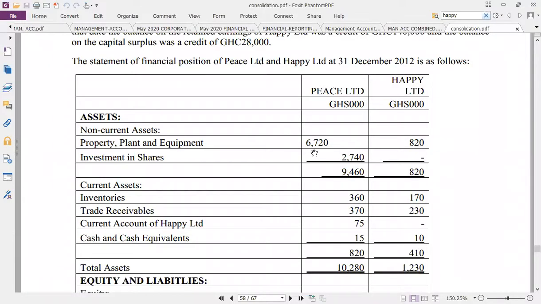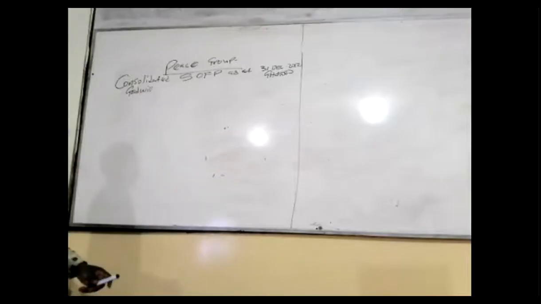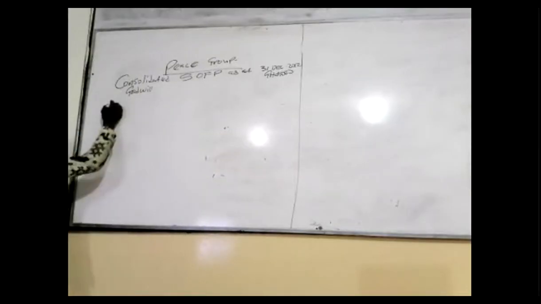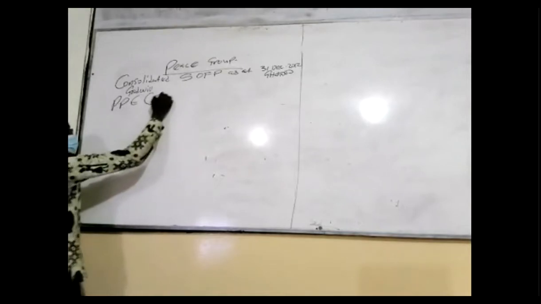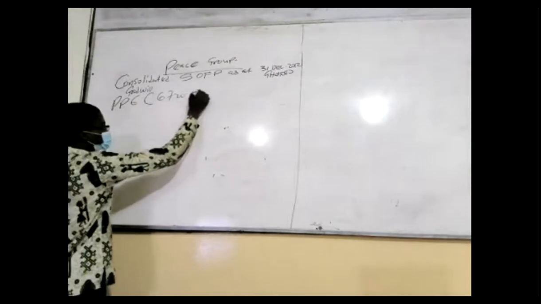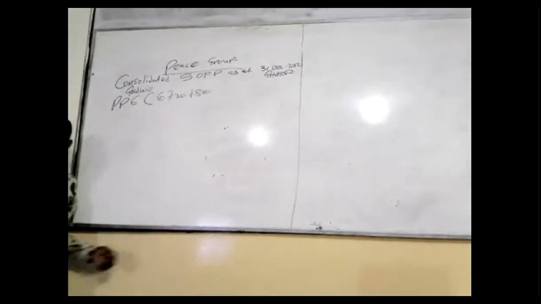So I'll go to PP, right? PP is 6720 plus 820, right? So let's see. Right here, PP, I open the bracket 6720 plus 820, right? I'll not close the brackets. I'll wait.